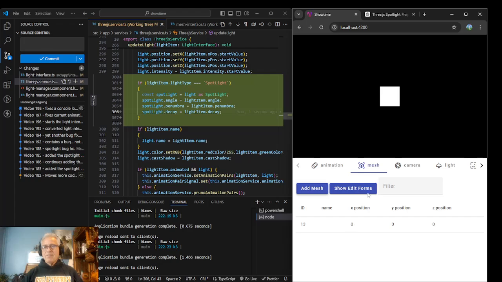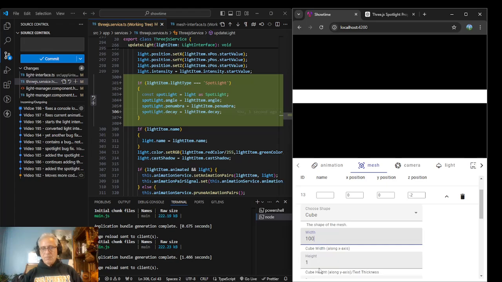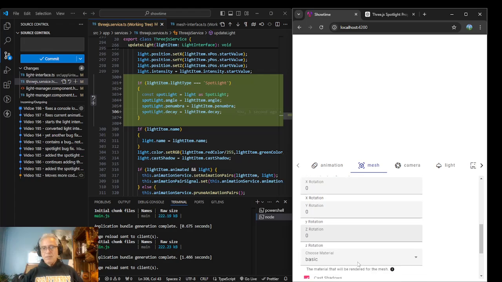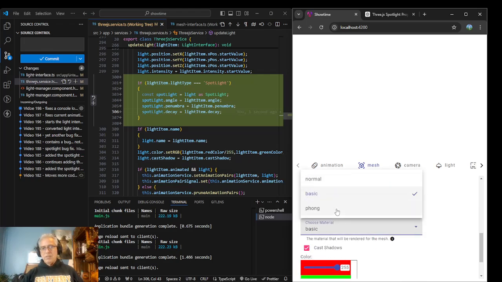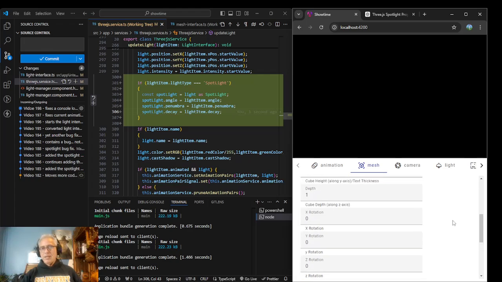So we have to have a mesh. I don't know if you've watched this before, but basically lights in ThreeJS are only visible by their effect. You can't actually see them without something for them to reflect off or be illuminated by. ThreeJS has three materials, and Phong is the one that cares about light. So basically you can't see it right now.